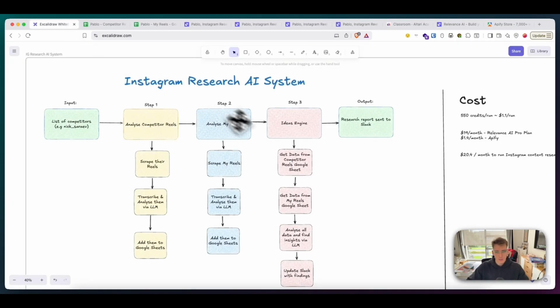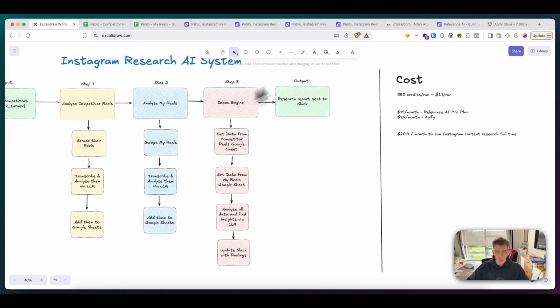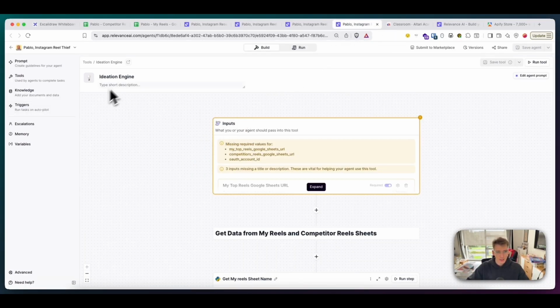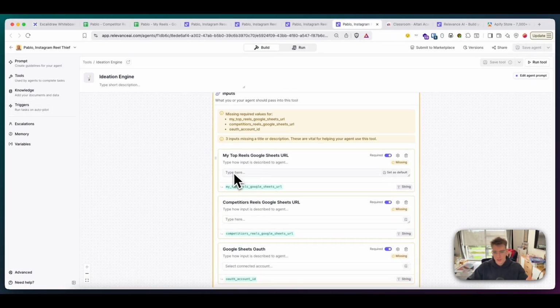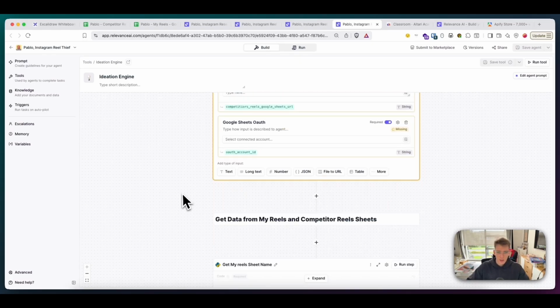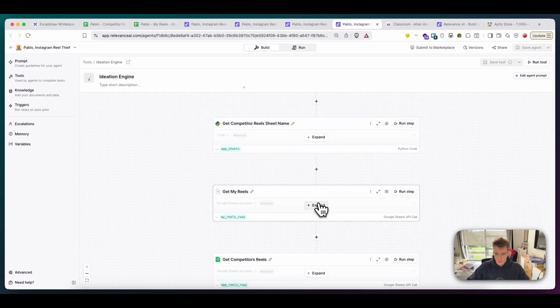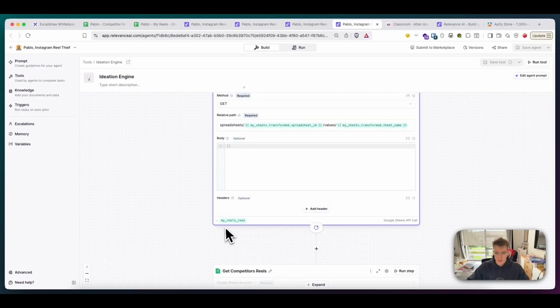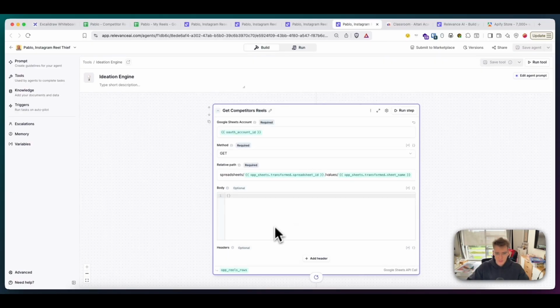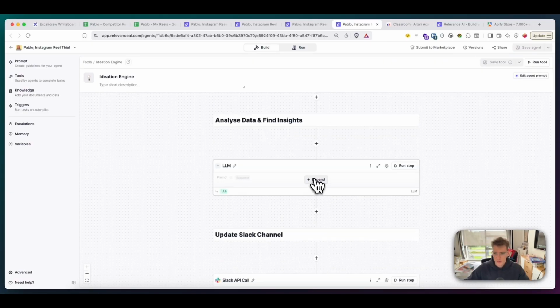And at the last step is the ideas engine, where we actually combine all of our research. So this is the ideation engine tool. Also gets the data from the variables. And so you get the data from my Reels sheets. So it gets my Reels sheets. Then it gets compare Reels sheets. And then this is where the real sauce is.